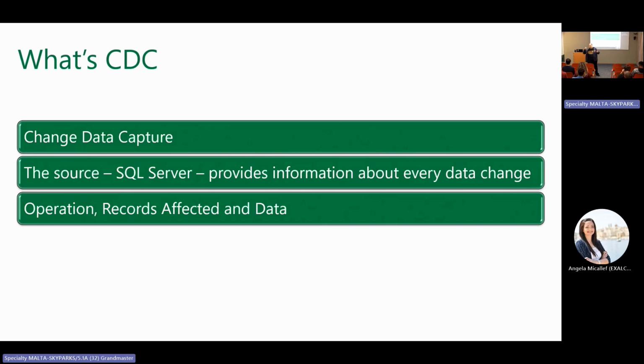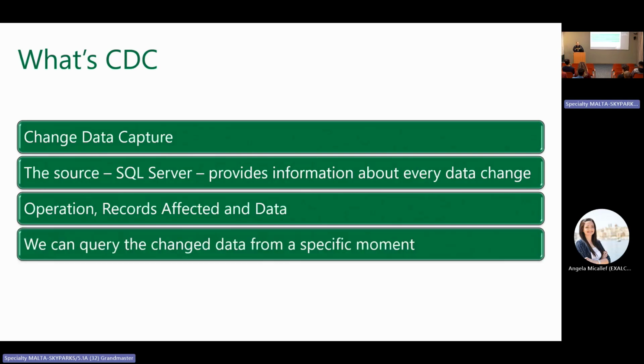How was the record after that operation? The most experienced ones may already be thinking about incremental load. Incremental load is something extremely desired in the analytical era because it's not something very easy to implement. And with CDC, you can implement incremental load.